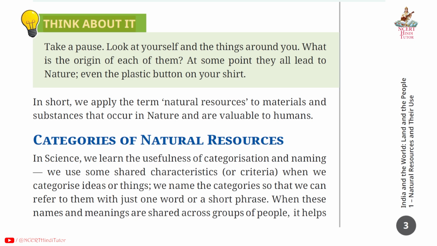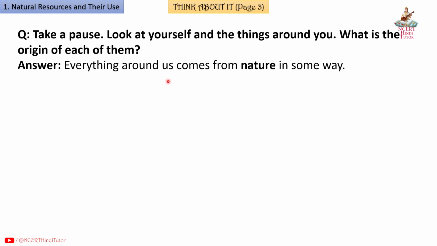Think about it. Page 3. Take a pause, look at yourself and the things around you. What is the origin of each of them? At some point, they all led to nature, even the plastic button on your shirt. Answer. Everything around us comes from nature in some way.